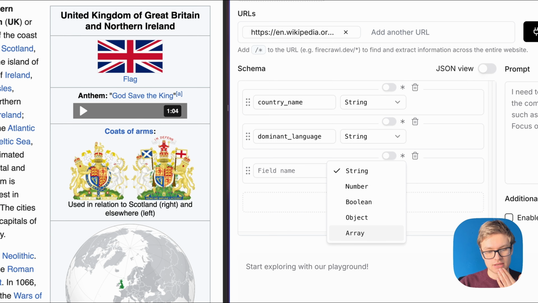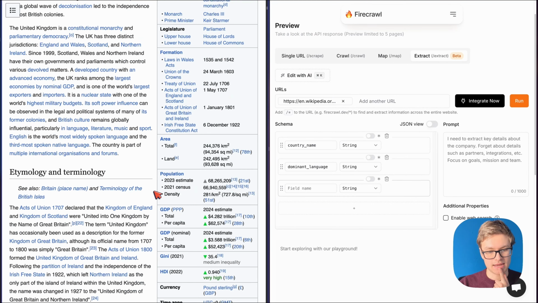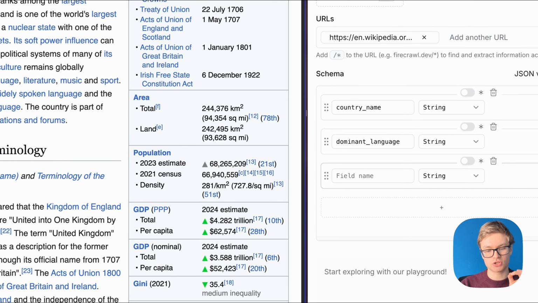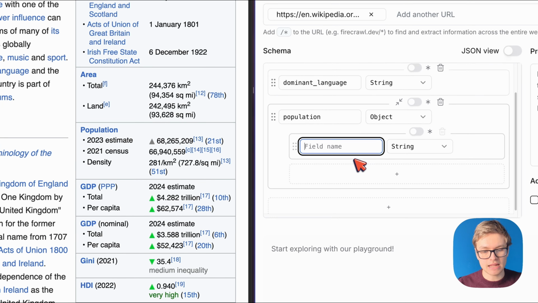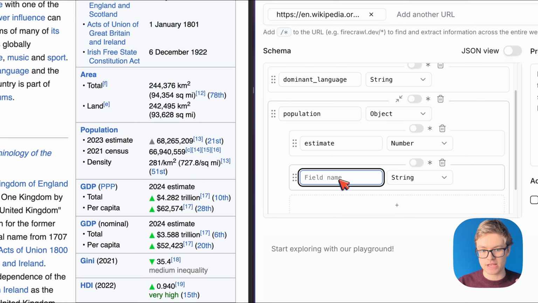So to challenge this system, how about we try something more complex? If I scroll down in the Wikipedia article, then I can see that we have got this population section here. And this is not just one number because Wikipedia often has estimates and a census number. So the population in this case is actually going to be an object, and I'll show you why. I'm going to just type out population and make it a type object. And then I'm going to have both the estimate number type in here, as well as the census number type.